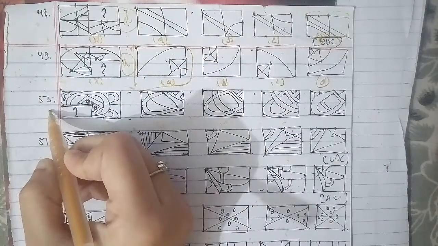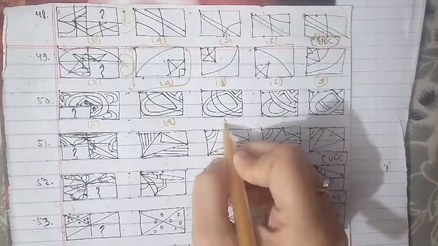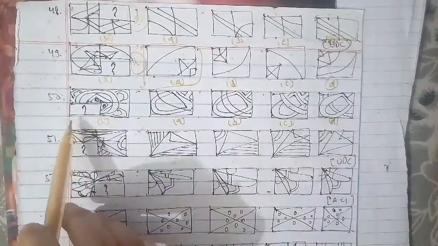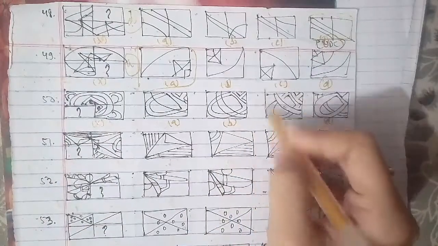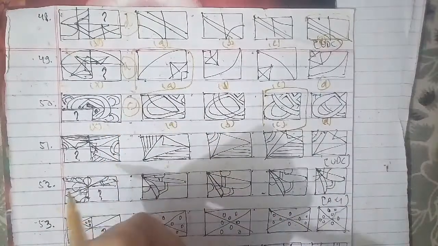We'll talk about the 50th question of the session. This has been the cross figure A, B, C, D. This is the missing figure which we have to find out here, and that is also an important paper with respect to competition, and the C figure will be the right answer for this question as well.